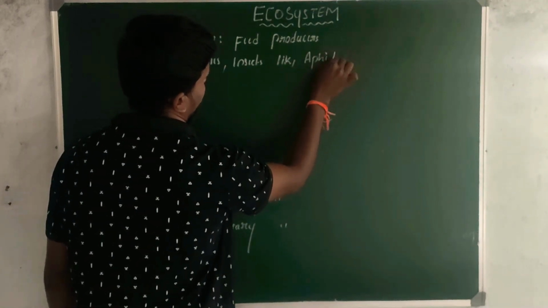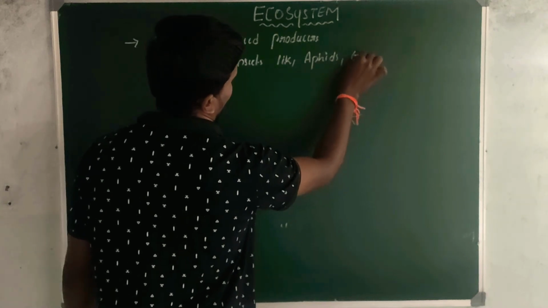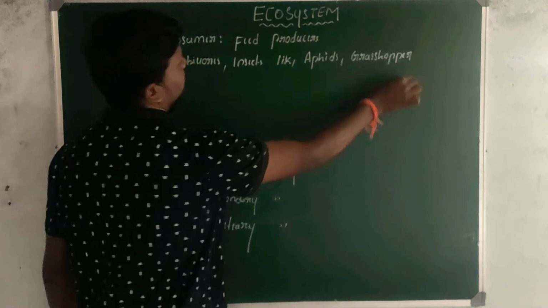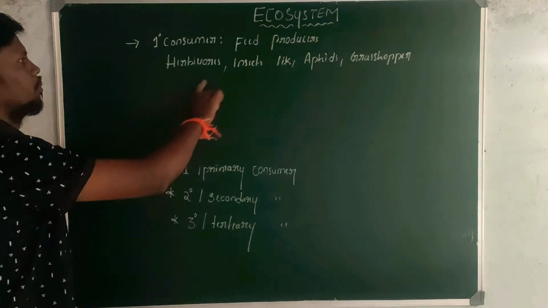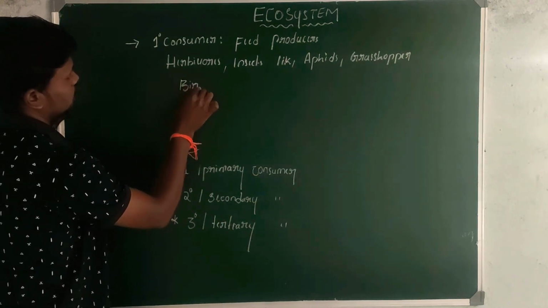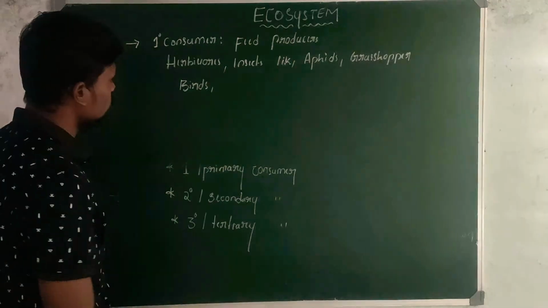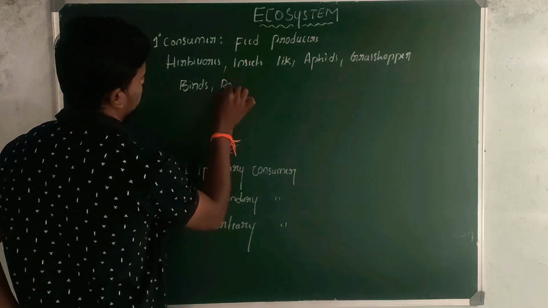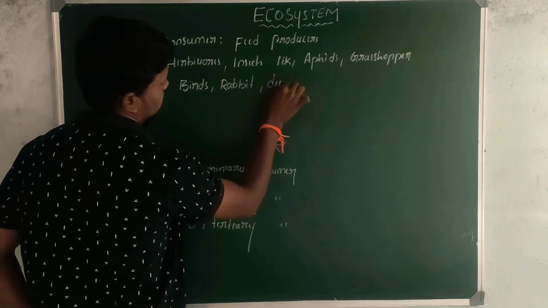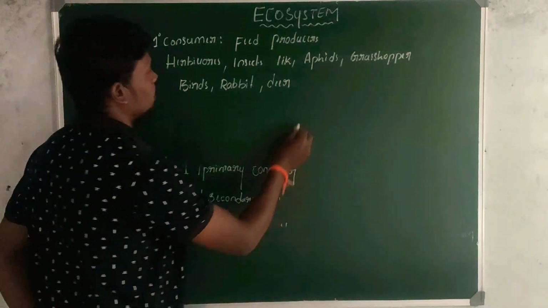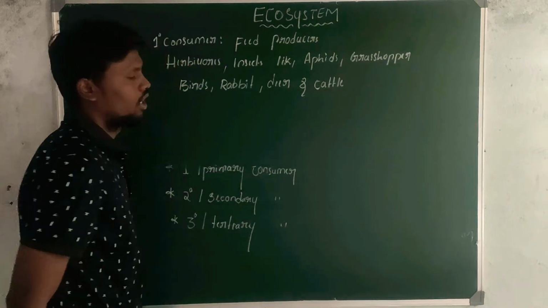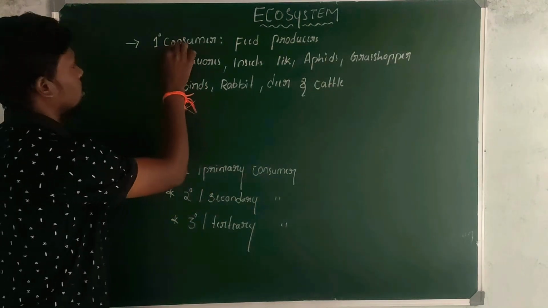Insects like aphids and grasshoppers. These are the herbivorous insects. Whereas some seed eating birds, next rabbit, deer and cattle. These come under primary consumers.